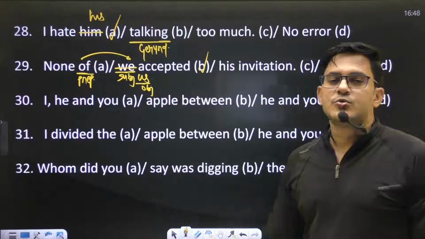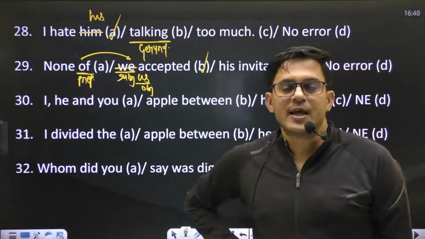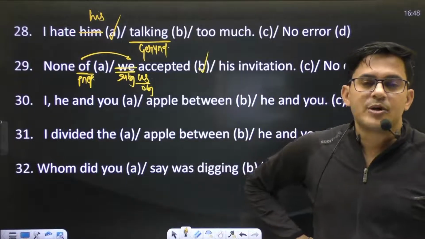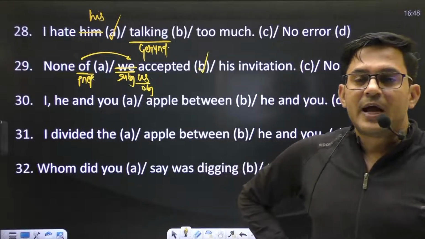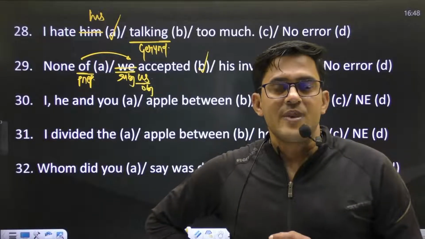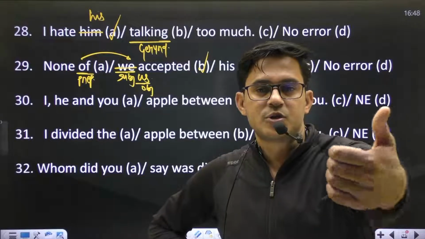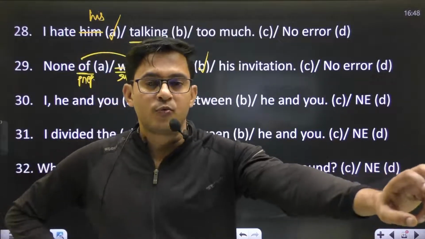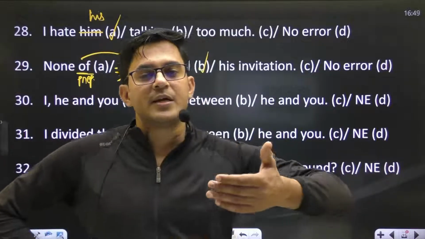Okay, I, he, and you. As I said, the sequence of pronouns, whenever you get singular pronouns, must be like 2, 3, 1. And this sequence is only because of benevolence. You know the word benevolence, paropkar, right? Whenever anything good happens in your life, initially we give credit to the listeners, the second person, you. Then we give credit to the persons whom we talk about, the third person, and in the last we give credit to ourselves, right?